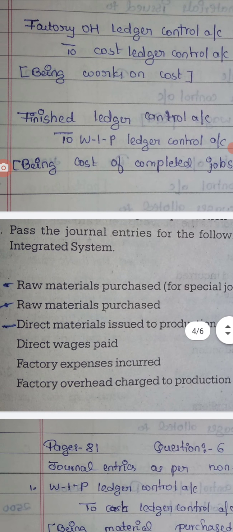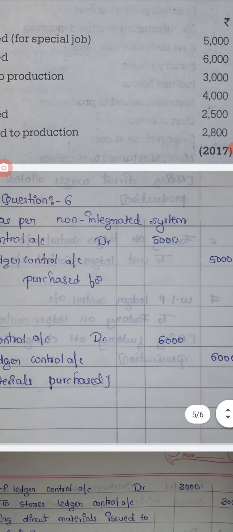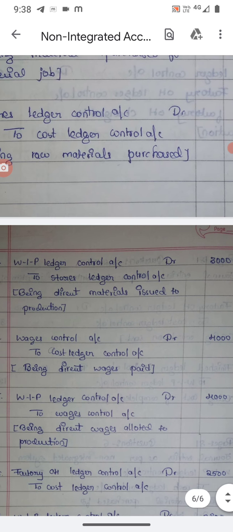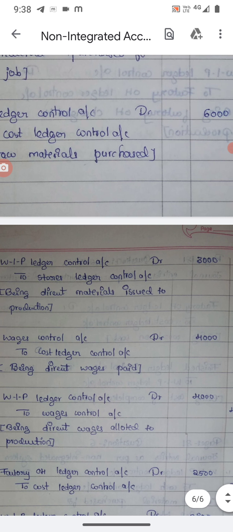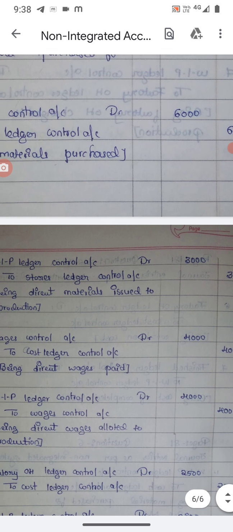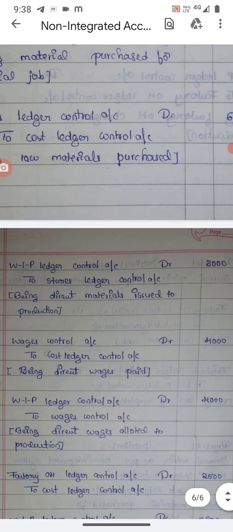Factory expenses incurred: factory overhead ledger control account debtor to cost ledger control account, 2,000. One more entry is there that is not visible here properly.